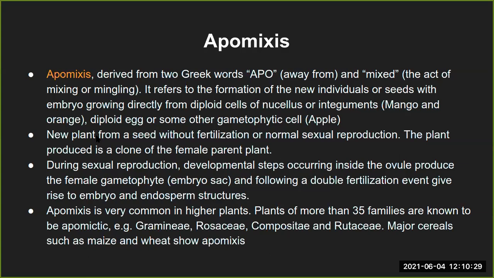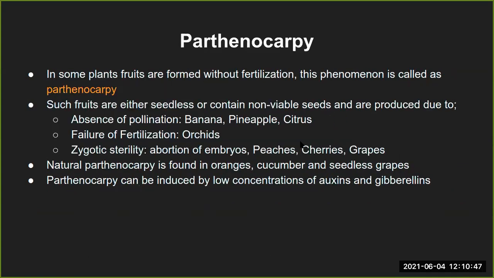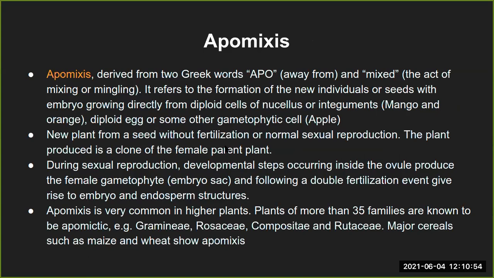Now, new plant from a seed without fertilization, like again the mention is without fertilization here, or the normal sexual reproduction. That is where the apomixis comes into picture, and so it is not literally different from what we have seen in parthenocarpy. They can be considered as parallel processes that happen inside the plant. So yes, this is an example of asexual reproduction, right?